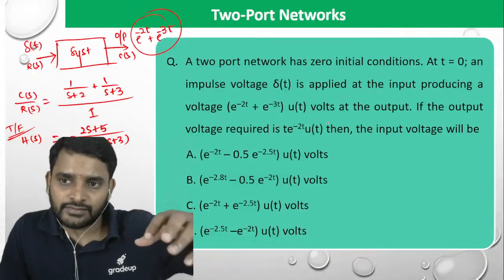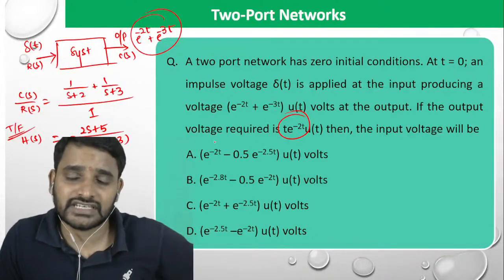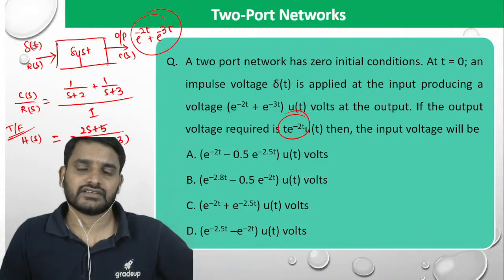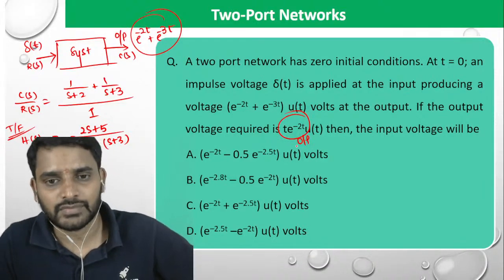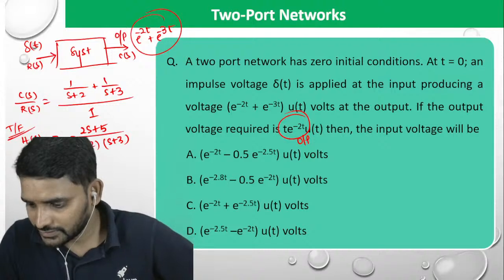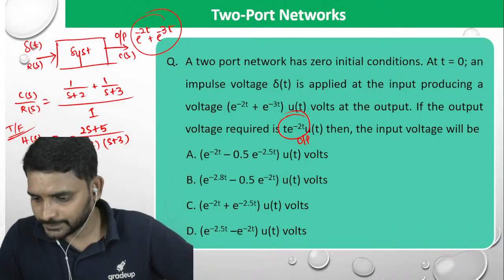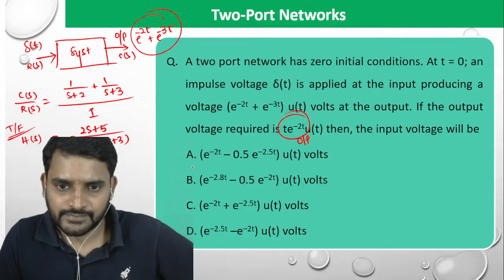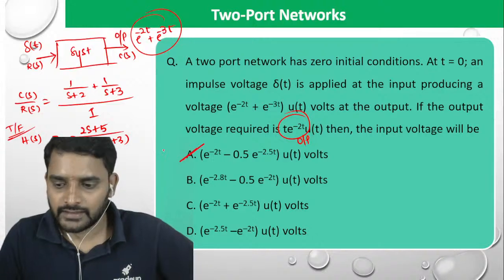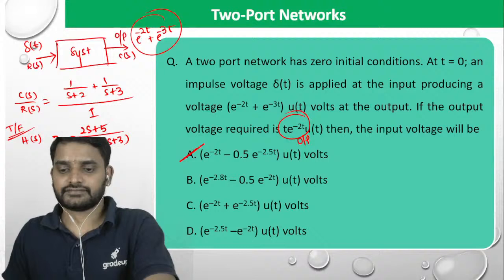Now for this system, once again he's getting t into e power minus 2t. If you want to get this kind of output, what should be the input voltage you need to apply? Can you respond? Superb, Hemant Sai, very good. Is it first option only? Hemant Sai is saying only first option. Is it not satisfying third option? Let's see.